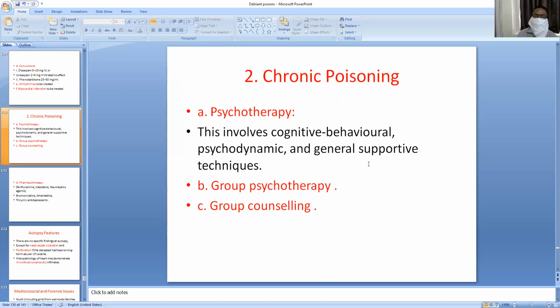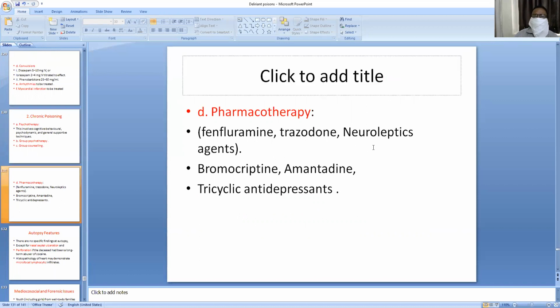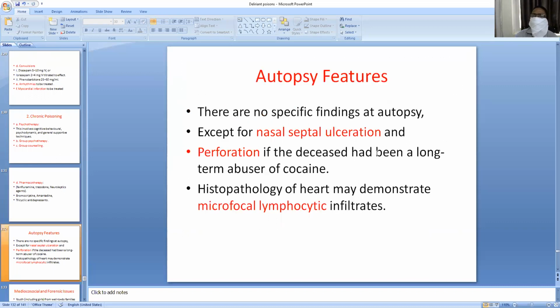the person, and group counseling can be given to stop the use of cocaine intake. So pharmacotherapy, that means you can give drugs: fenfluramine, trazodone, neuroleptics, bromocriptine, amantadine, and tricyclic antidepressants can be given to chronic cocaine users.